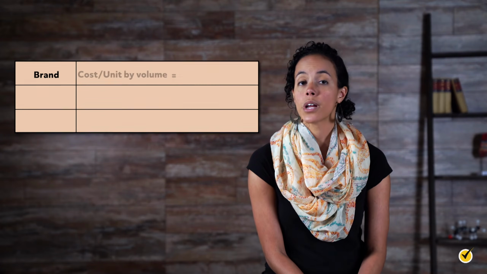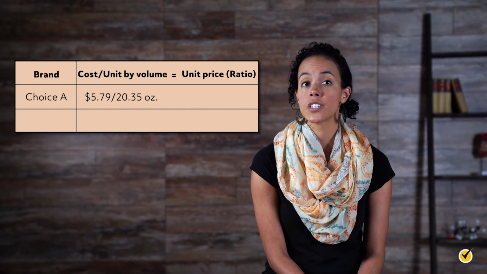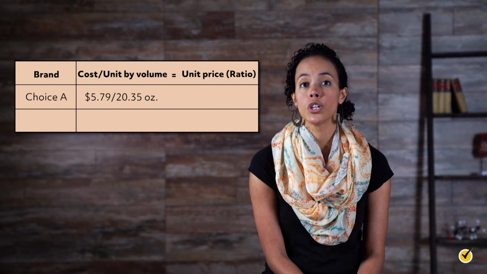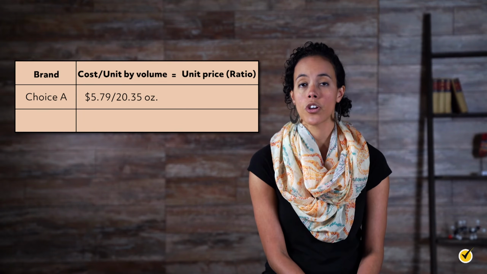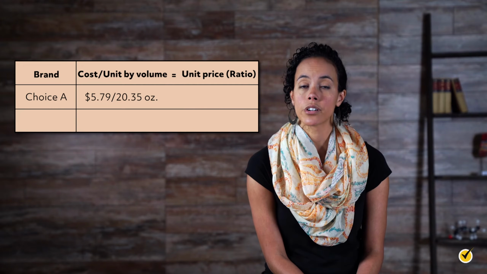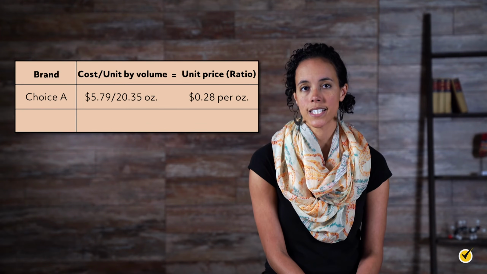Both have similar prices, but the volume of the packaging is different. Calculating a quick ratio of cost to unit for each box will reveal the better value. Brand A costs $5.79 and has a volume of 20.35 ounces. Dividing the price by the volume gives us the cost of the cereal per ounce, 28 cents.